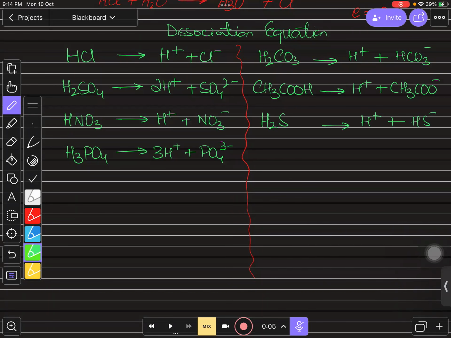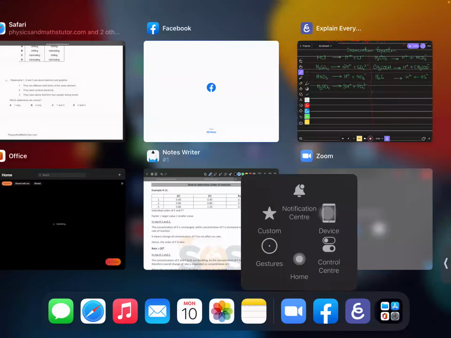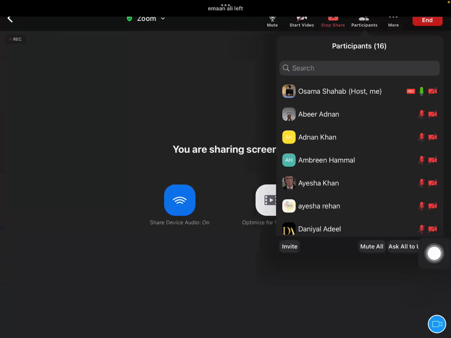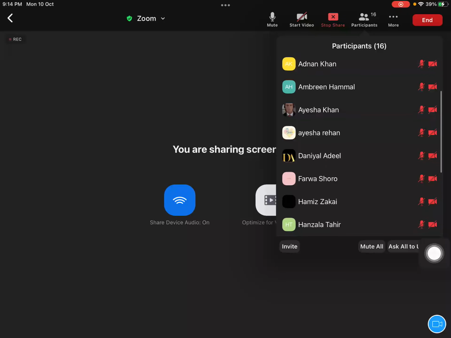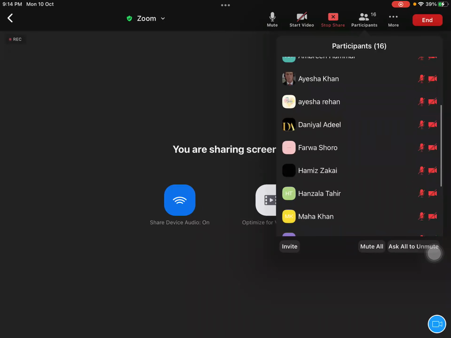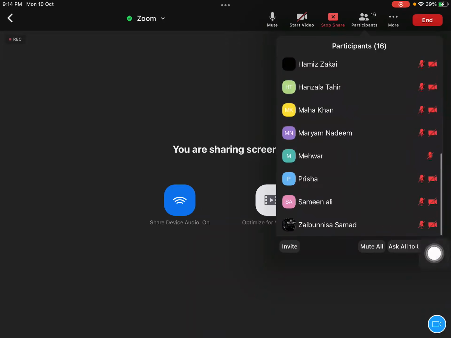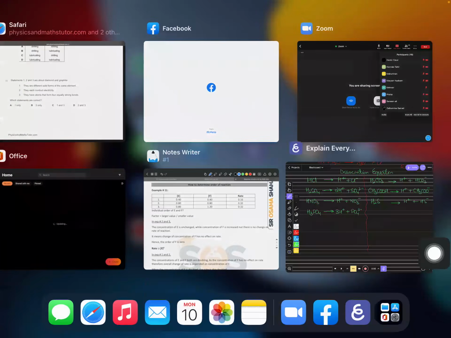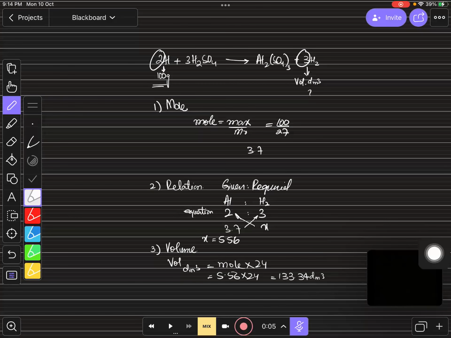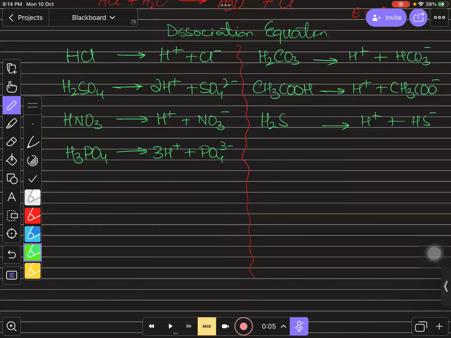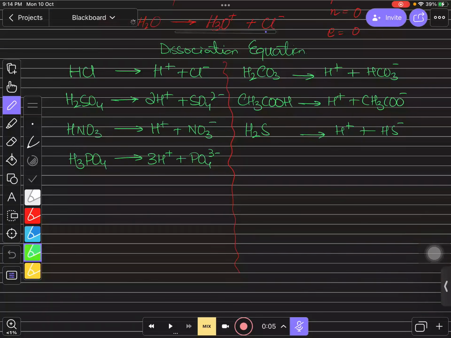So what is the major difference between these two columns? Any one of you? I just want to ask one of you. Abir is there, Adnan is there, Amreen, Aisha Khan. I just want to ask Aisha Rehan. Yes, Aisha, can you answer this?